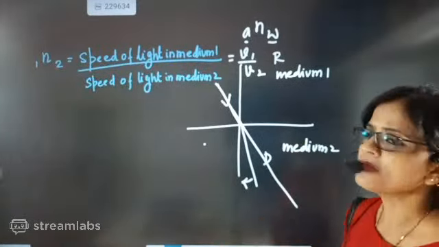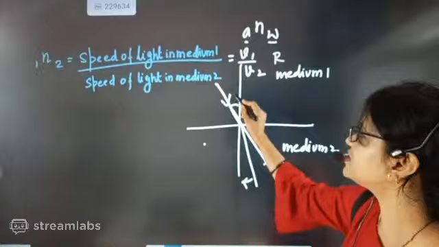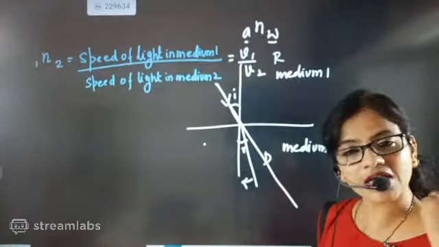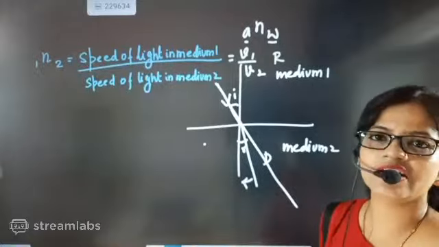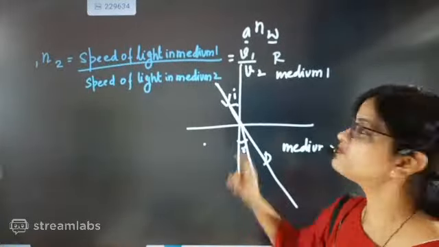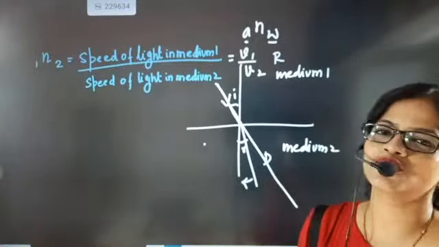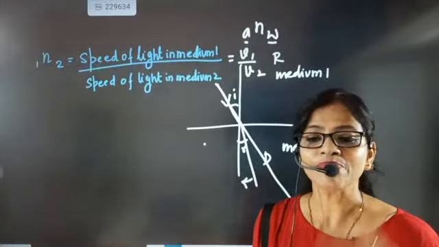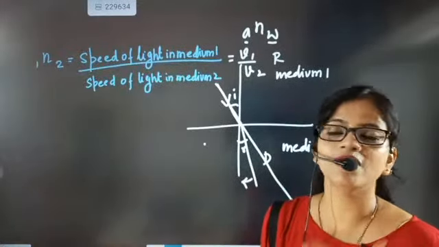So definitely, beta, not only angle of incidence and angle of refraction can give the refractive index, but another important thing can give the refractive index, and that is the speed of light, because speed of light is also changing from medium 1 to medium 2. So what all things are changing when the light travels from medium 1 to medium 2?